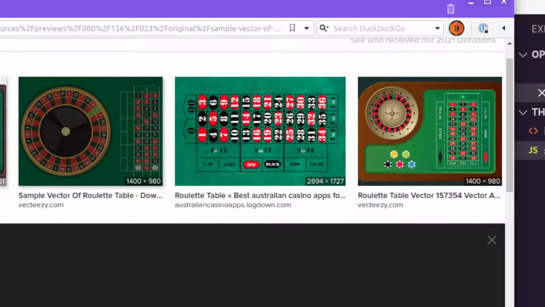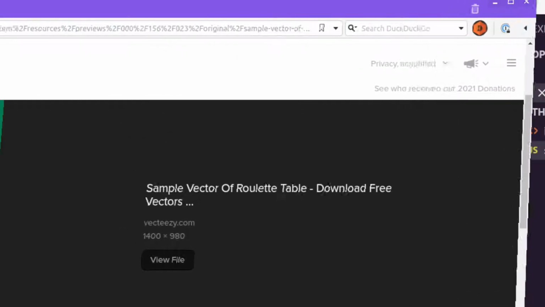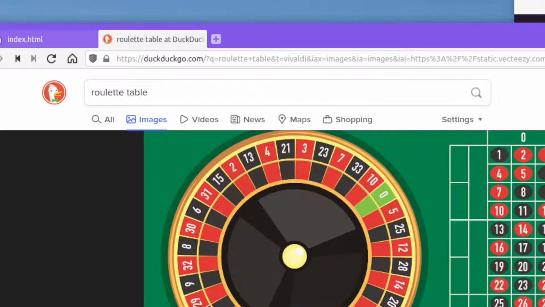So if you actually look at this roulette table here, as you can see, a lot of them here are black, red. But you see here, this one here is green. That's not red or black, right? And there's basically two types of tables. I think it's a European version and an American version. I don't remember which one's which, but one of them actually has a green 0, and the other one has a green 0 and also a green 00.